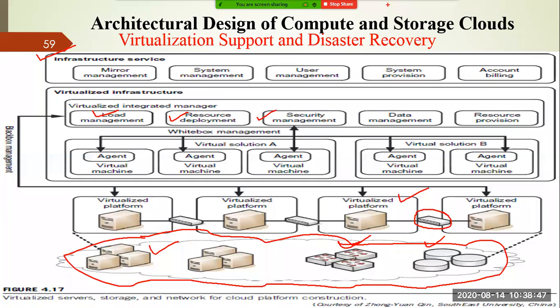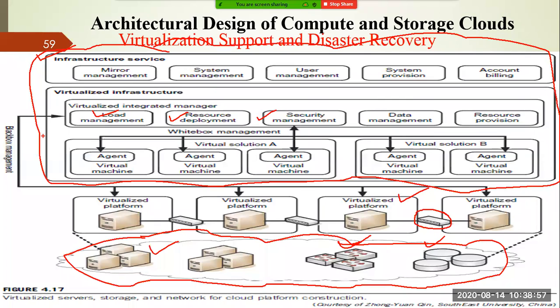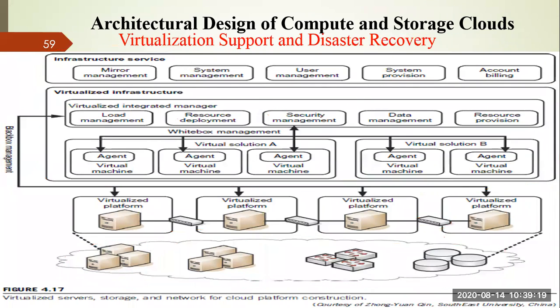But from a user perspective, this complete architecture is not shown to the user. The user is not seeing this architecture, so it is treated as a black box. If you study software engineering, you will study something called a black box. A black box indicates that nothing will be shown to the user. If you showed this to the user, the user would see the complexity of the infrastructure. So in order to avoid that complexity, this is treated as an abstract view for that user. Such an architecture is also developed in cloud computing.